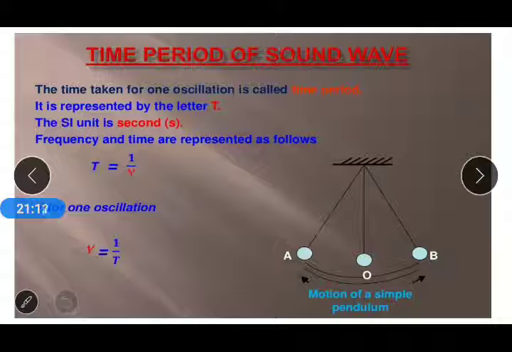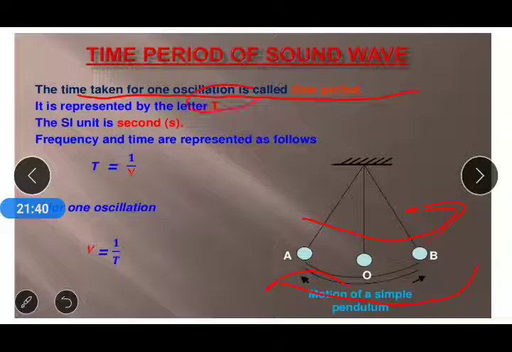Time period. Time period means the time taken for one oscillation. That means how much time is consumed by the simple pendulum or a vibrating body for one oscillation. If we release it from A, it moves from A to B and again returns from B to A. Whatever time is taken by this simple pendulum is called its time period. It is represented by capital T. The SI unit is seconds.